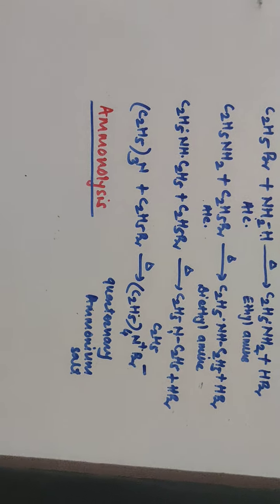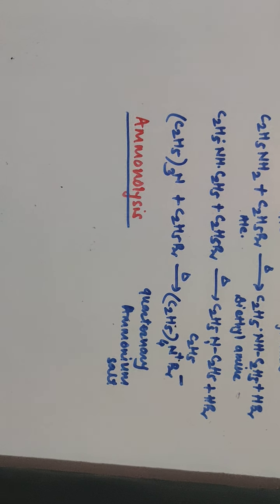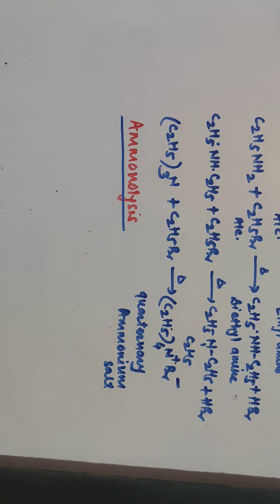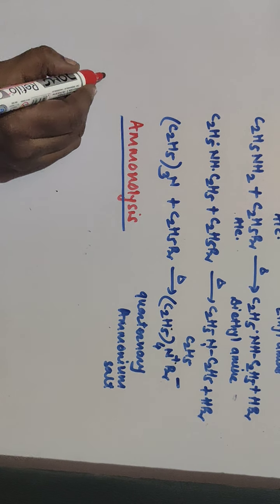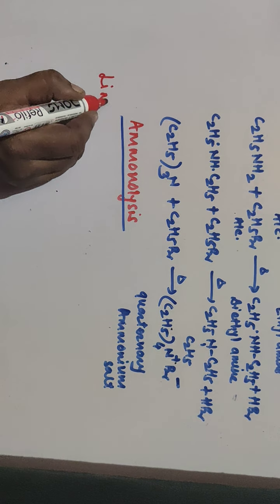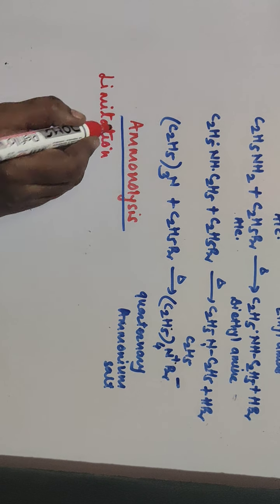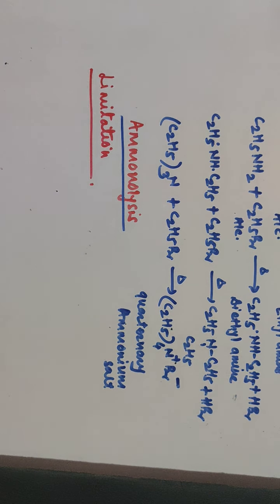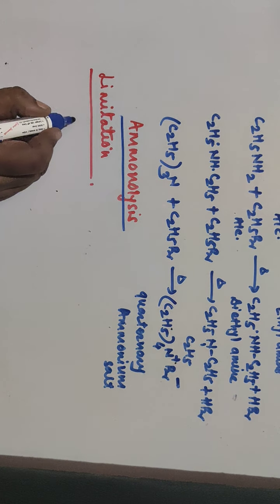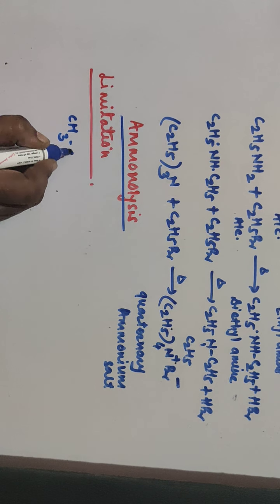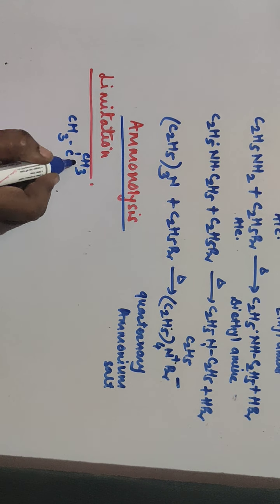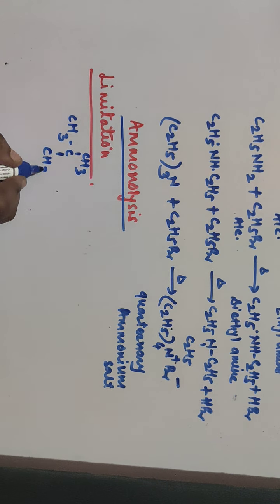Using this method you can't prepare tertiary butyl amines, and this is a limitation of this reaction. What is the limitation? You can't prepare tertiary butyl amine. We'll take the example of CH3, CH3, CH3 with Br on the central carbon.